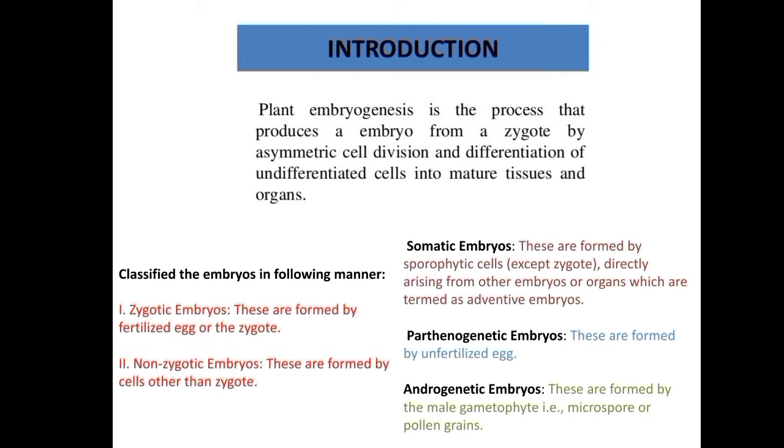So if the embryo is found in the zygote, it is a zygotic embryo, and if the embryos are derived from somatic cells, they are called somatic embryos. Now we know about germ cells, somatic cells, embryogenesis, and the formation of embryos from zygotes as well as from somatic cells.